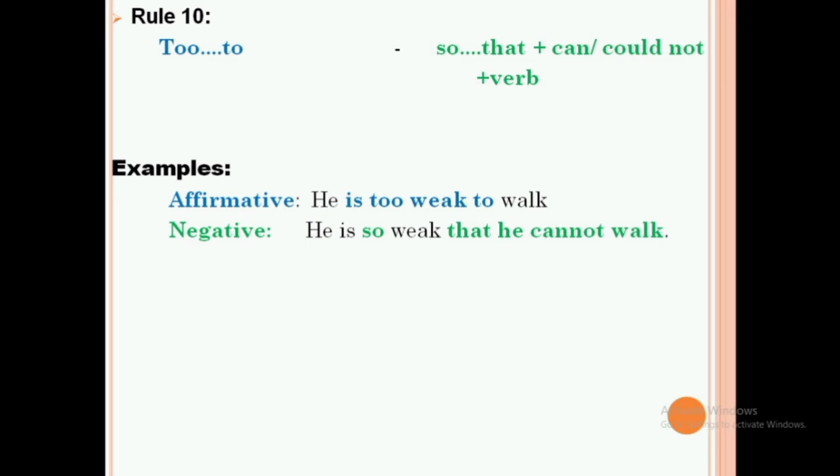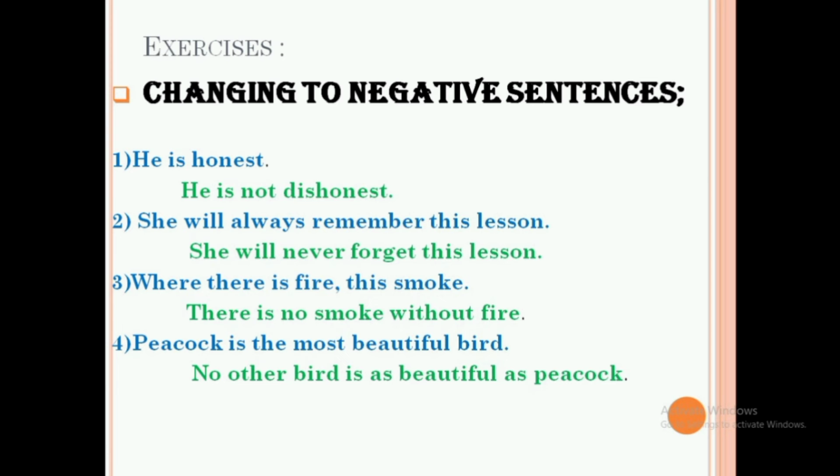Okay, so the example for this is, he is too weak to walk. So it has too and to. That can be changed into a negative sentence, that is, he is so weak that he cannot walk. So here we have so and that and then cannot, and also a verb, that is walk. Okay, that's all of the rules.